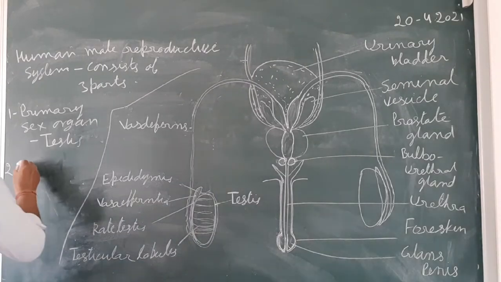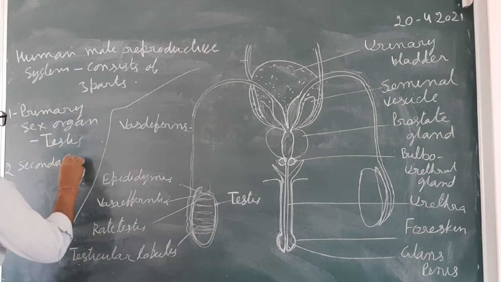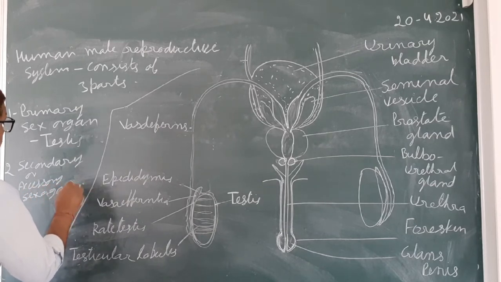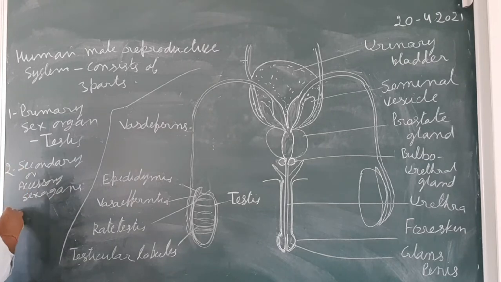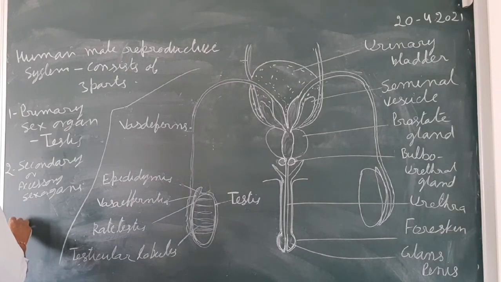And the third one is external genitalia.